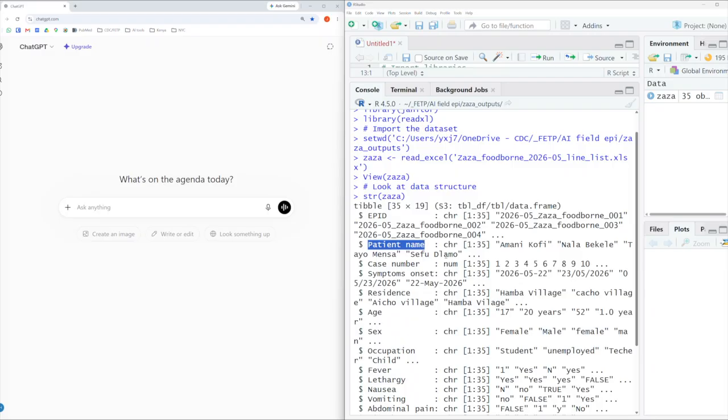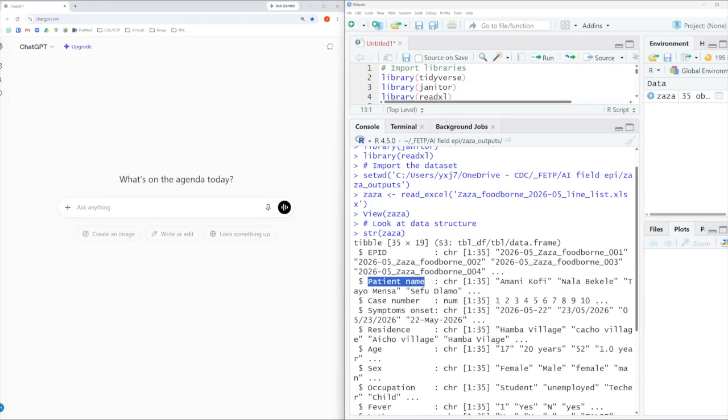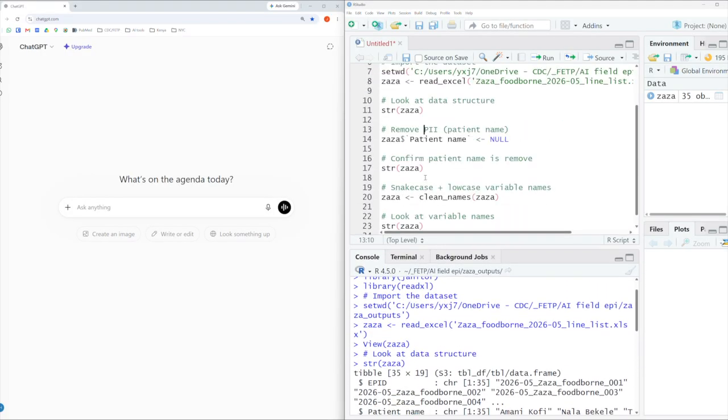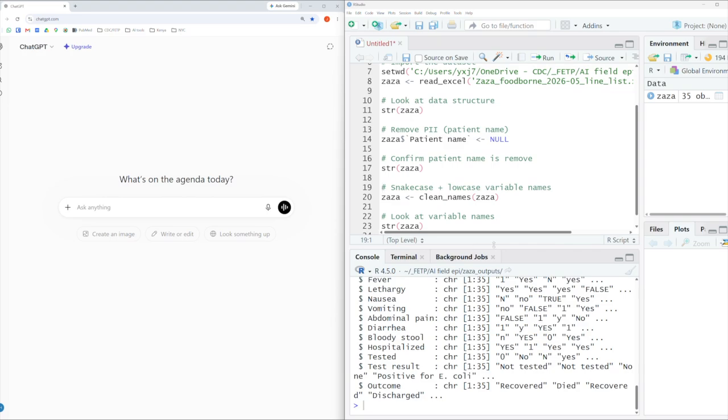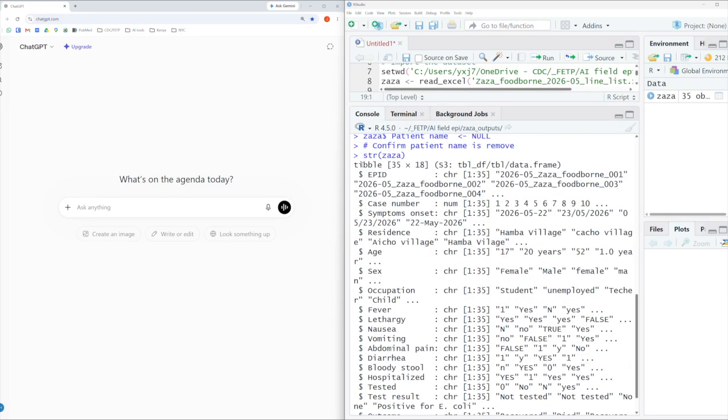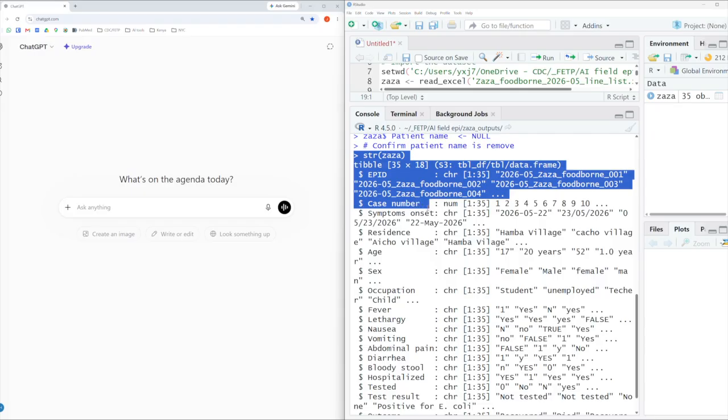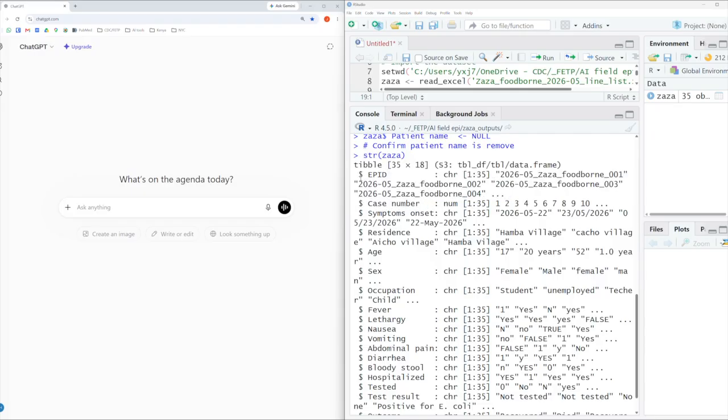Now, one thing you never want to do is upload personally identifying information or protected individual information into a chatbot because that's considered privileged information. So we have to go ahead and remove that variable from our data set before we start working with a chatbot. So here I do that. I'm just going to confirm that there's no longer in our structure, there's no longer a patient name. That was the second variable, so we can see that that's been removed.